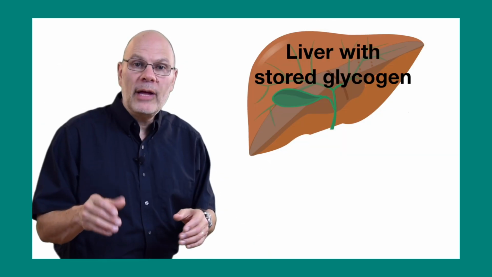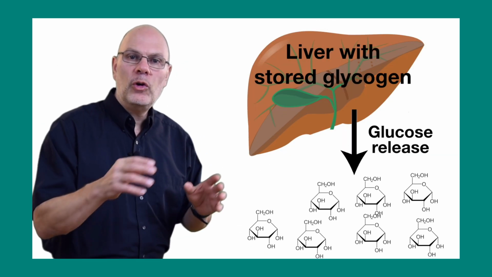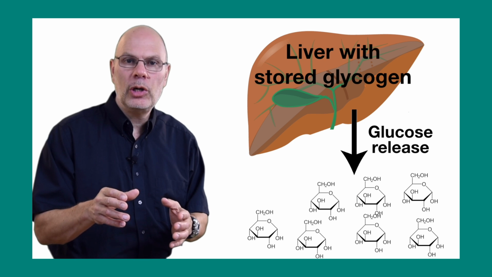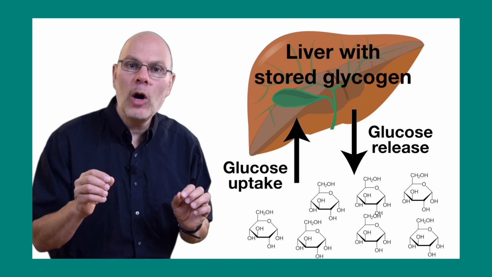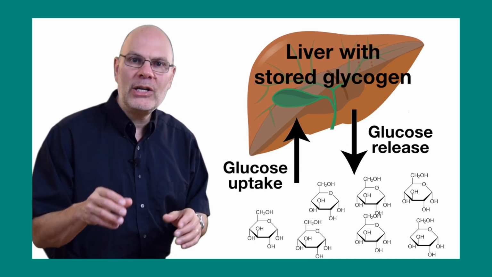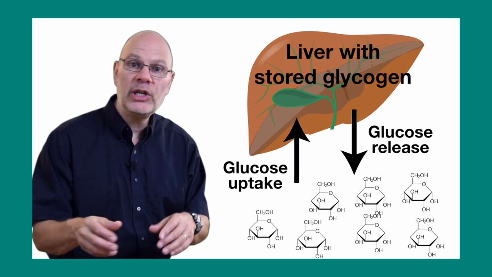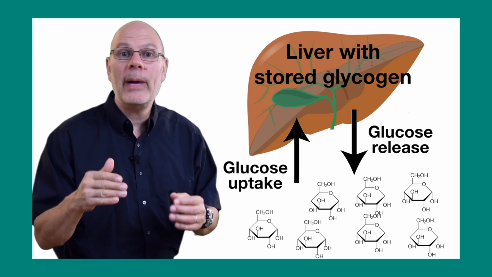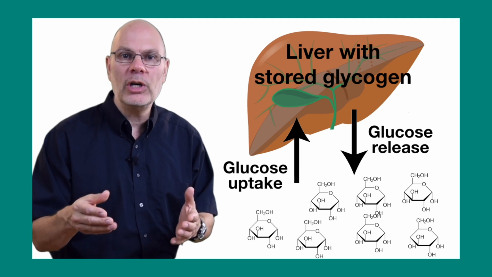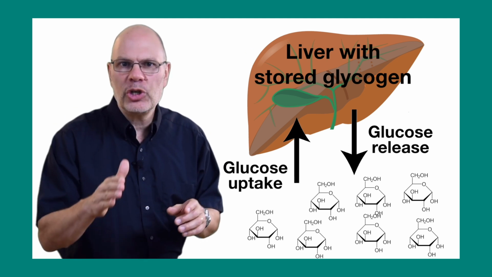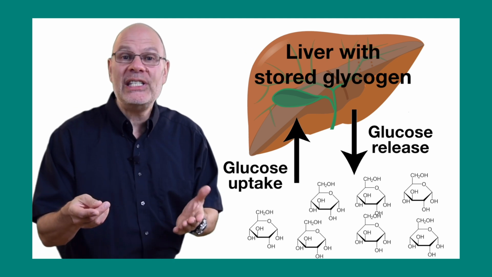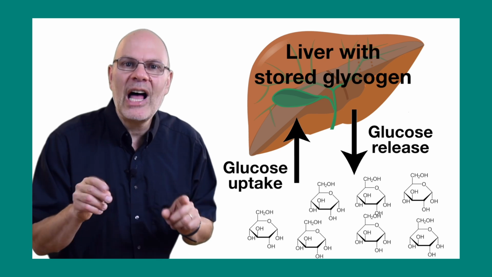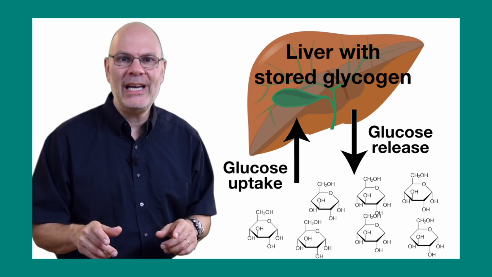When our blood sugar level gets low, our bodies will convert stored glycogen into glucose. On the other hand, after a carbohydrate-rich meal, our bodies will take excess blood glucose and convert it into glycogen. This interconversion is controlled by hormones like insulin and glucagon, and breakdown of blood sugar homeostasis can cause diseases like diabetes. There's a lot more information about this on my website.